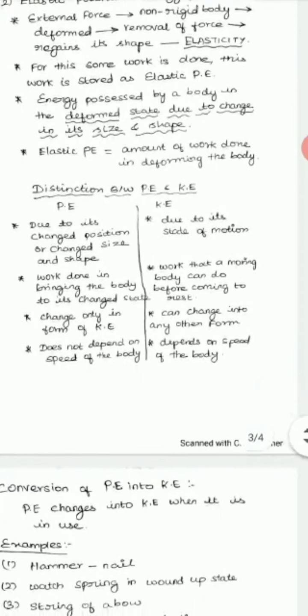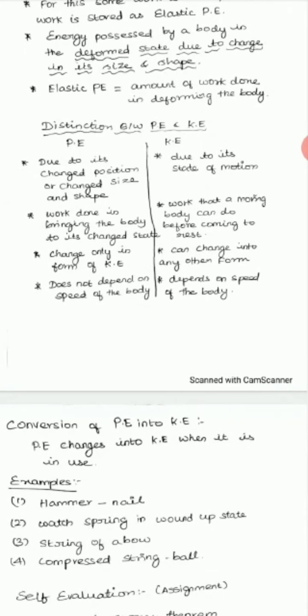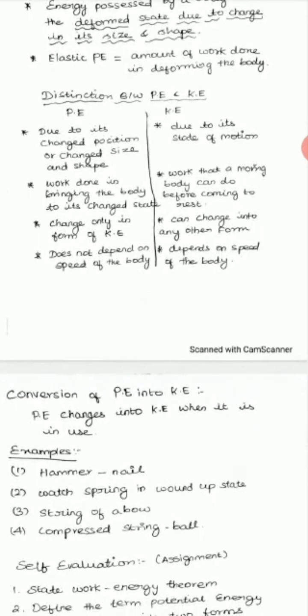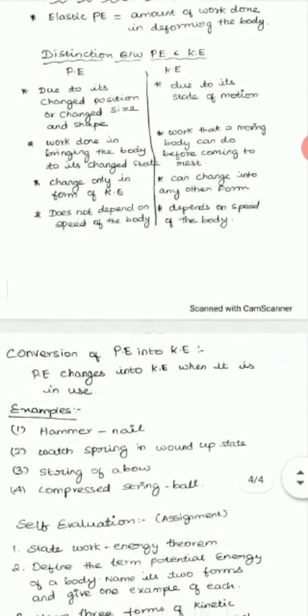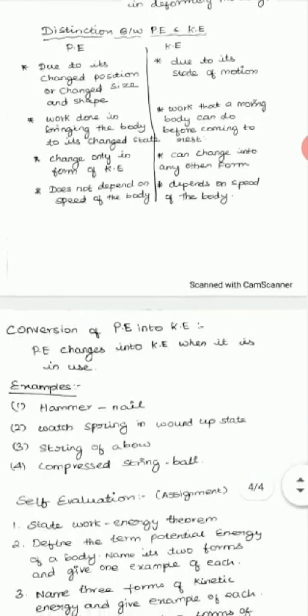Next is the difference between potential energy and kinetic energy. First one is potential energy. We know it is due to its position or change in size or shape. Kinetic energy is due to a moving object, due to its state of motion. Work done in potential energy is equal to the work done in bringing the body to change its state. Last week we have seen kinetic energy is equal to the amount of work that a moving body can do before it comes down to the earth or rest.